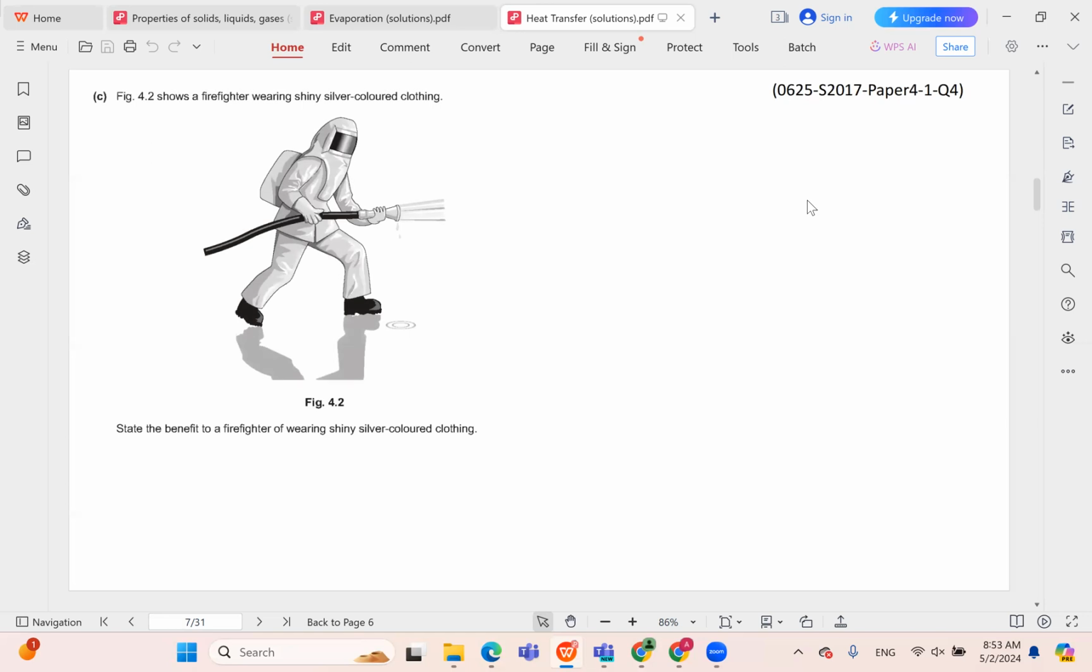Figure 4.2 shows a firefighter wearing shiny silver-colored clothing. State the benefit to a firefighter of wearing shiny silver-colored clothing. Again, white and silver are good reflectors of heat, but poor absorbers of heat. And this is important during firefighting because you don't want the body of the firefighter to absorb heat. You want to minimize the absorption of heat to save the firefighter's life. So it would definitely make sense to wear something that is shiny and white or silver colored. So we're going to say that shiny clothing is a poor absorber of thermal energy, and this reduces the thermal impact of fire on his body.